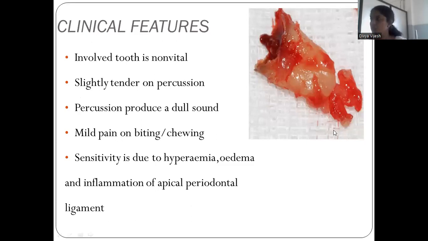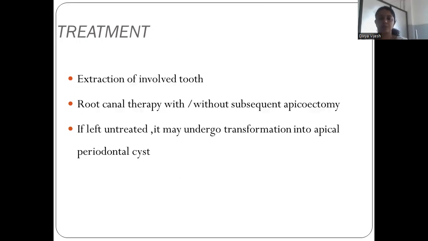What are the clinical features? Mostly the involved tooth is non-vital. And it is slightly tender on percussion. Percussion produces a dull sound and mild pain on biting or chewing. Mostly it may be non-vital, but in some cases there may be mild pain on biting or chewing. Then the sensitivity is due to hyperemia, edema, and inflammation of the apical periodontal ligament. Then treatment includes extraction of the involved tooth, or root canal therapy with or without subsequent apicoectomy. If left untreated, it may undergo transformation into an apical periodontal cyst.